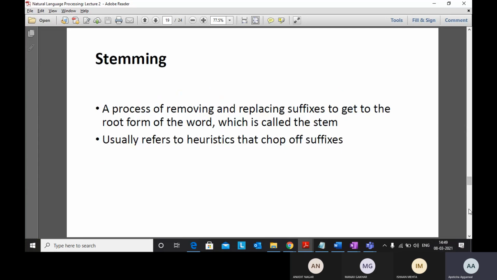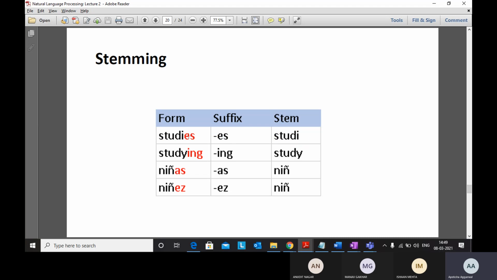Then stemming and lemmatization, you must know the difference between these two. Stemming is removing the suffix part from the word, going to the root word. So study, studying, studies, everything will be chopped off. The later part is chopped off, and we get study and study.